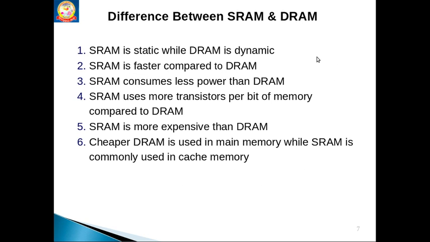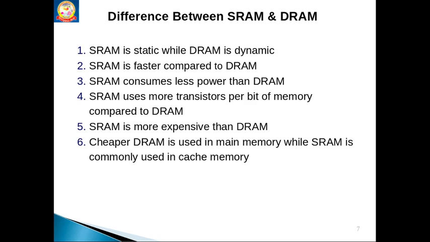Let's see the differences between SRAM and DRAM. SRAM is static while DRAM is dynamic in nature. As I said, DRAM is somewhat slower, meaning SRAM is faster compared to DRAM. Moreover, SRAM consumes more power. To store the data in terms of bits, it uses a large number of transistors, so they consume more power. SRAM is more expensive also. To construct the circuitry with the transistors is expensive when compared to DRAM.